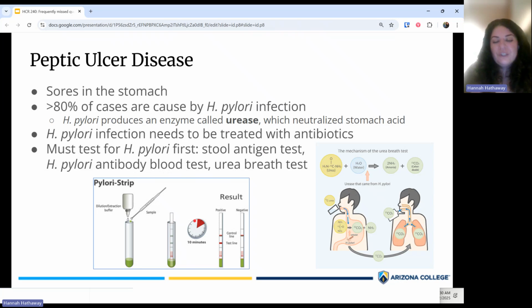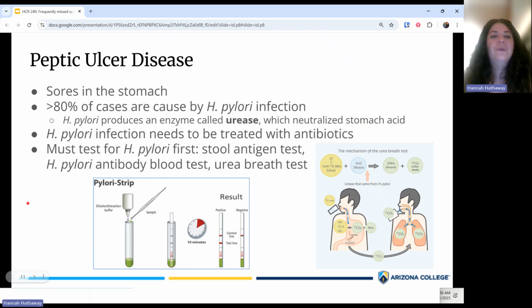You can do it almost like a COVID test where you can dip a little dipstick into a tube, but you still have to collect stool for that. So it's not always something that's everyone's first choice. A less invasive option is a blood test.